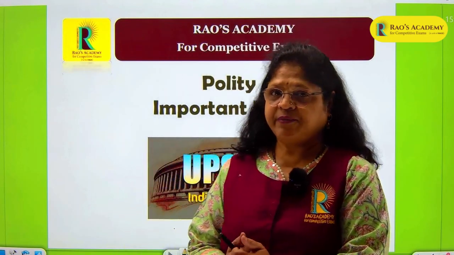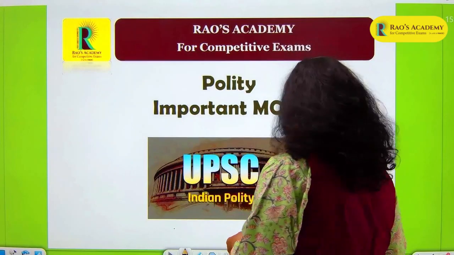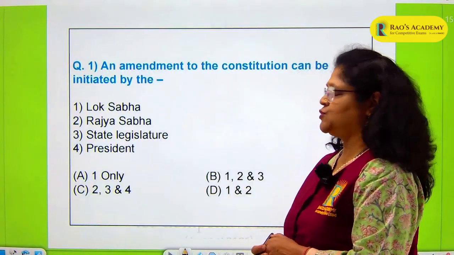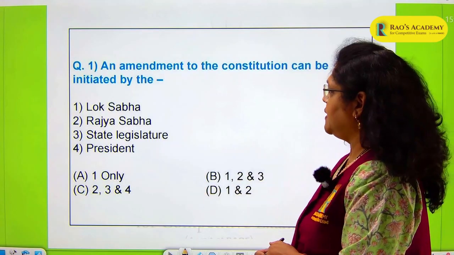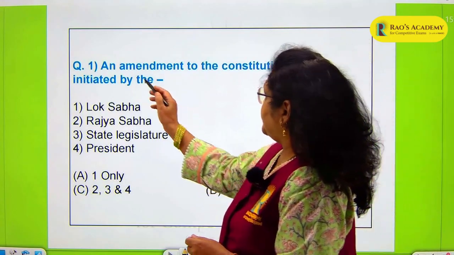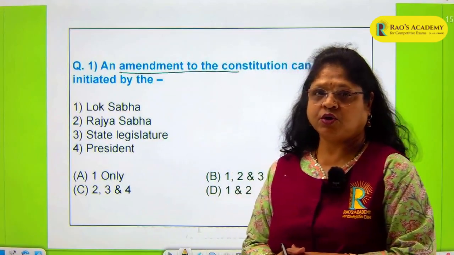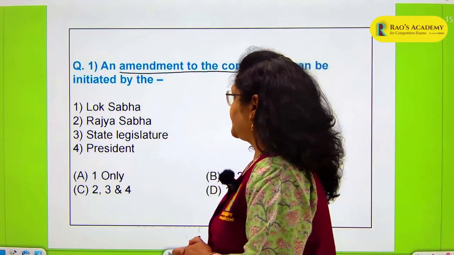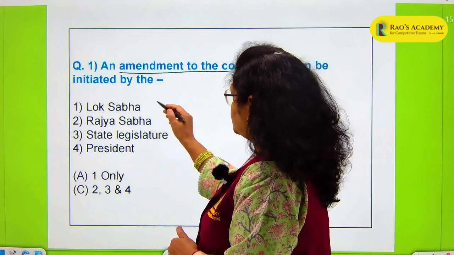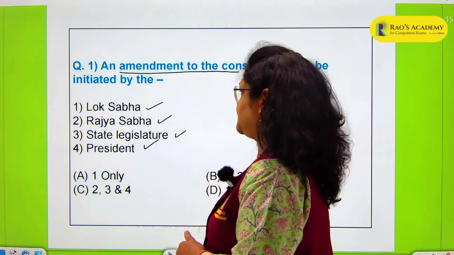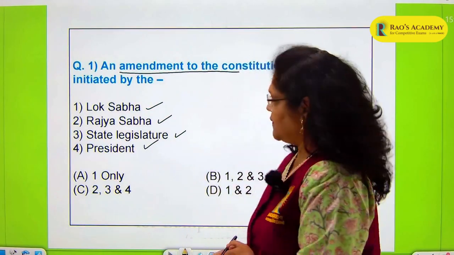The first question that I've picked up is, an amendment to the Constitution can be initiated by an amendment. Very important topic for your polity paper. It can be initiated by the Lok Sabha, by the Rajya Sabha, state legislatures, or by the president. These are the options that have been given.